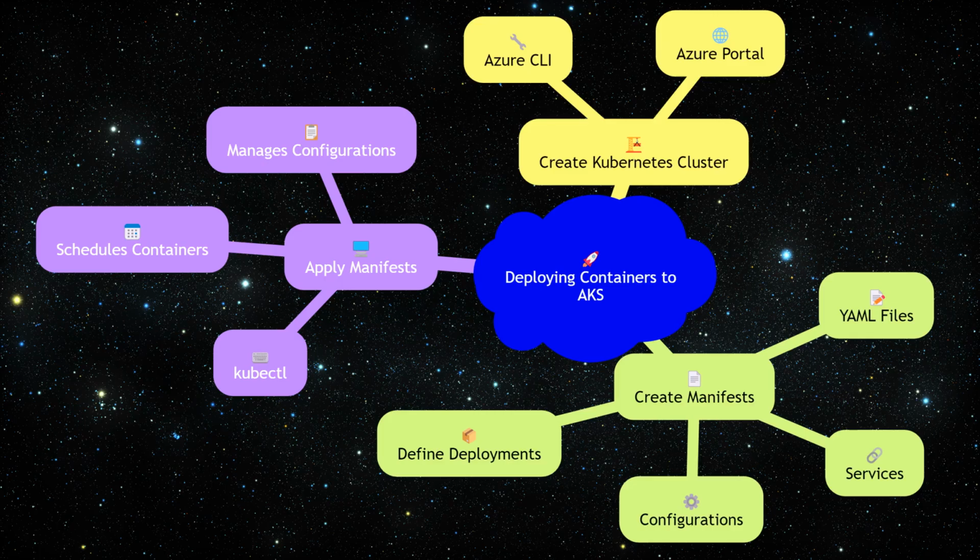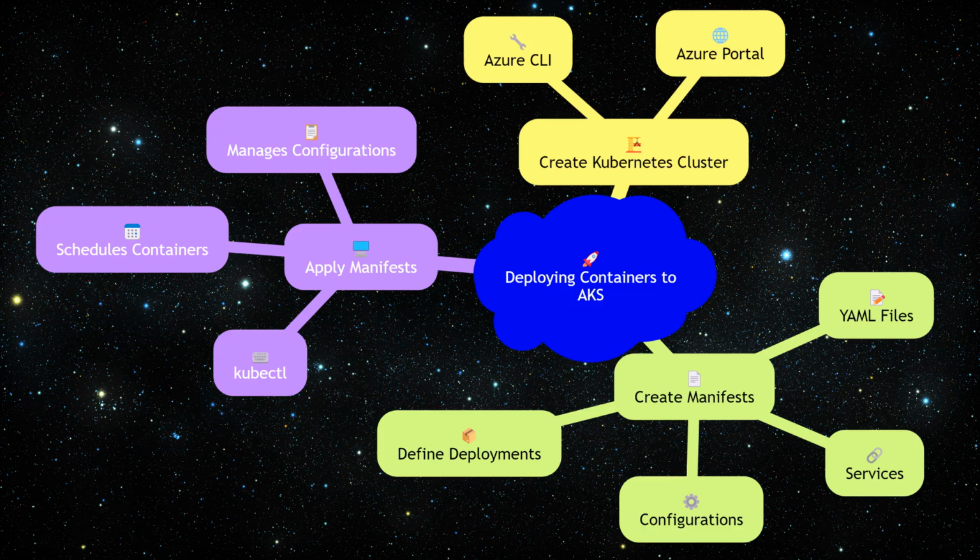Deploying containers to Azure Kubernetes Service, AKS, involves several steps. First, you need to create a Kubernetes cluster using the Azure CLI or Azure portal. Next, you create Kubernetes manifests, YAML files, that define the desired state of your application, including deployments, services, and configurations. Finally, you use kubectl to apply these manifests to the cluster, which schedules and manages the containers according to the specified configurations.